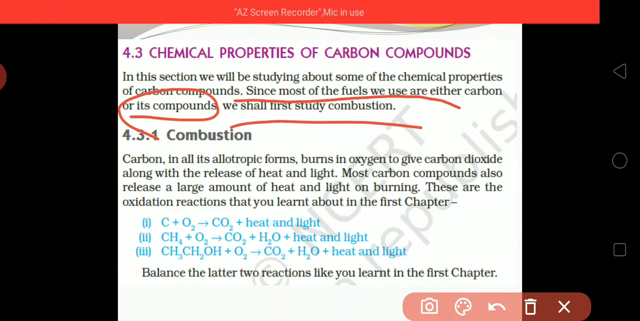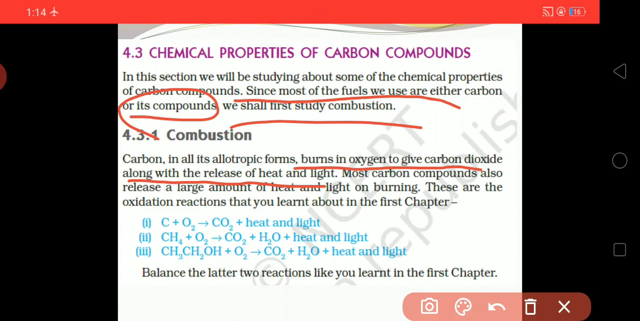In combustion, carbon in all its allotropic forms burns in oxygen to give carbon dioxide along with the release of heat and light. Carbon will be burned in the presence of oxygen, and carbon dioxide will be released with heat and light. Carbon compounds also burn in the presence of oxygen, and carbon dioxide, heat and light are released.